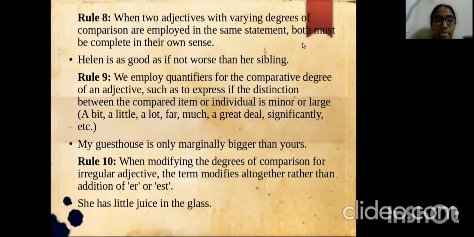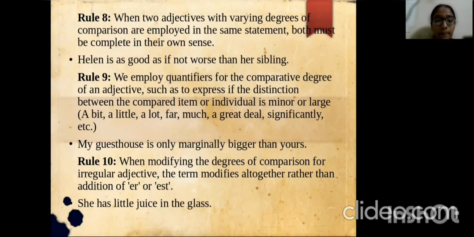Rule number 9. When employing quantifiers for the comparative degree of an adjective, such as to express if the difference between the compared items or individuals is minor or large, the words used are a bit, a little, a lot, far, much, a great deal, significantly, etc. For example, my guest house is only marginally bigger than yours.